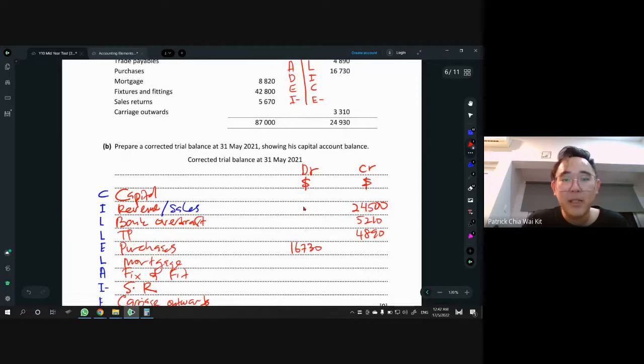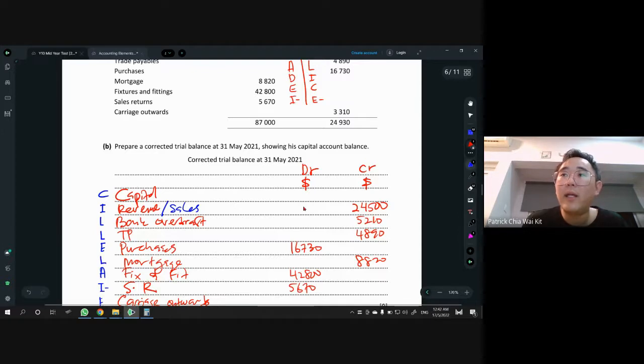Purchases is expenses, 16730. Make sure you put them nicely in the same column, same row, because imagine you put it on the wrong row, the details are wrong, then you don't get the marks anymore. Mortgage is on the right hand side, liability, 8820. Fixtures and fittings, asset, left side, 42800. And sales return on the left side, 5670.